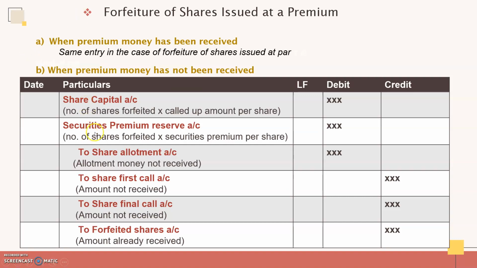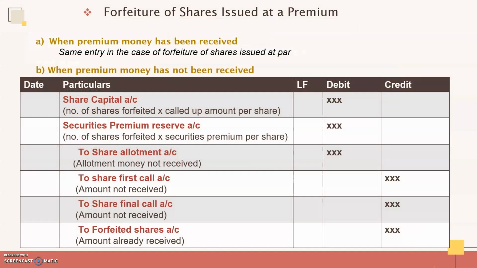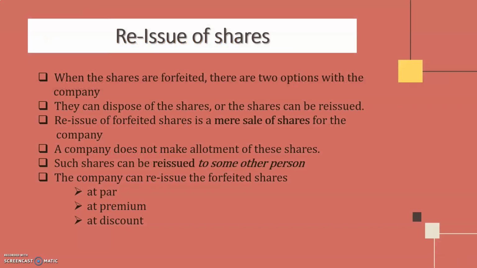But here you have to cancel the securities premium reserve also, and then cancel the amounts which are not yet received. Just like in the previous case, allotment money which is not received, share first call account, share final call account if it's not received, and the forfeited shares account with the amount already received. Okay. So that's all. So let us break this as forfeiture and reissue. That's all related with forfeiture.